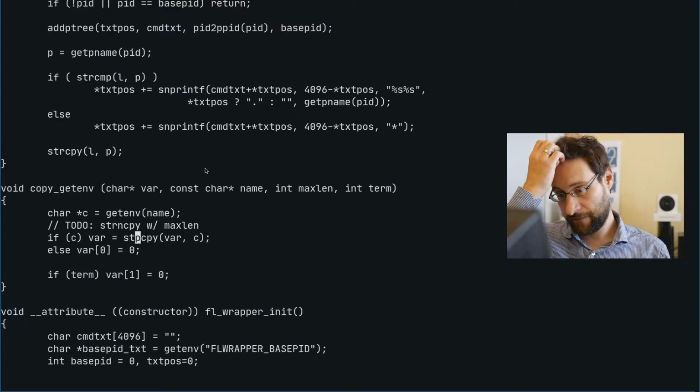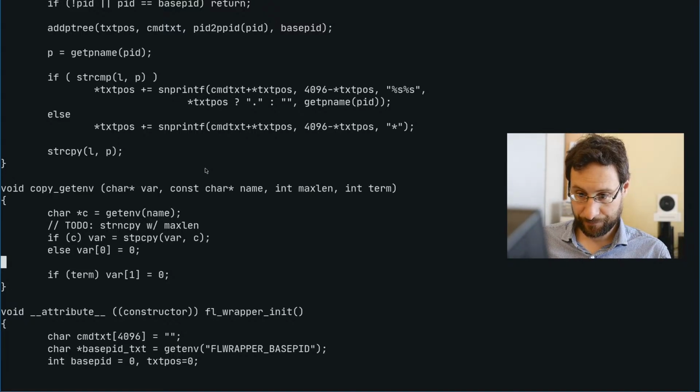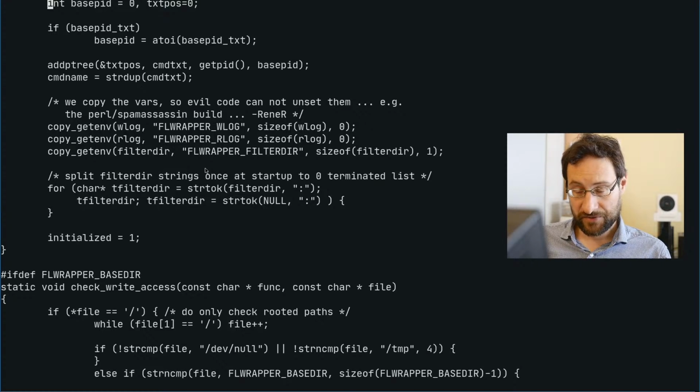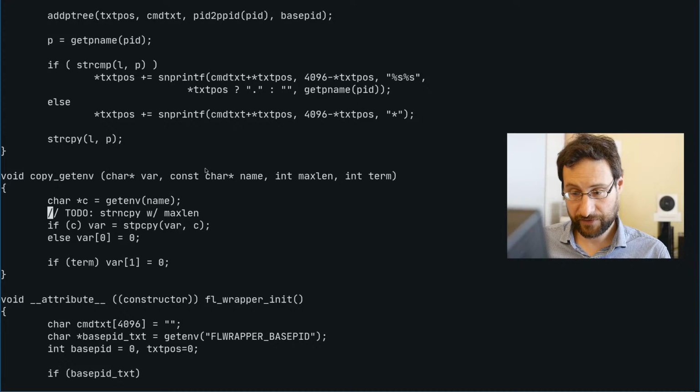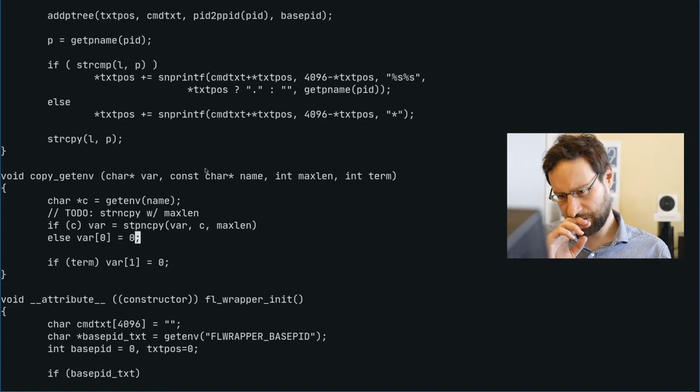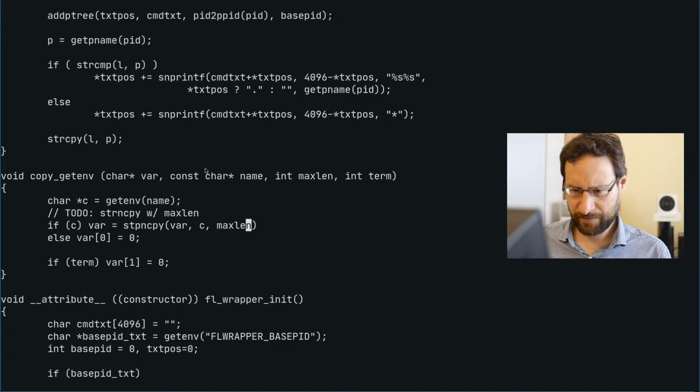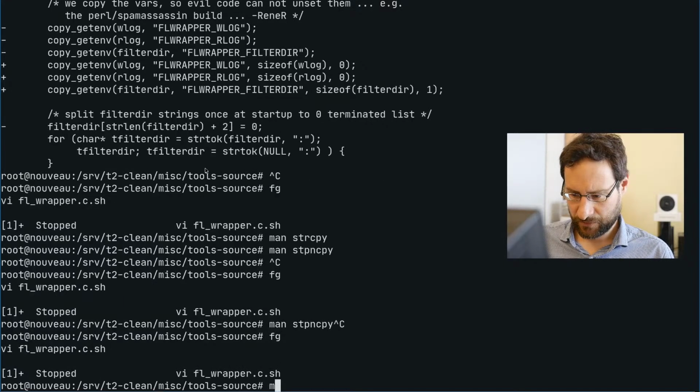The only thing, will it be measurable? Nah, we will see. So maybe it makes it more measurable. Although it's one string copy, probably not. Anyway, a little bit nicer code. We need to handle this size here anyway. So that would be string STPN CPY of max lang, and the only thing is, so that is a little bit annoying to handle.